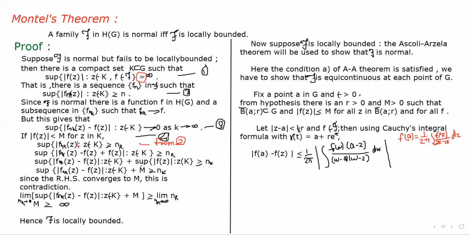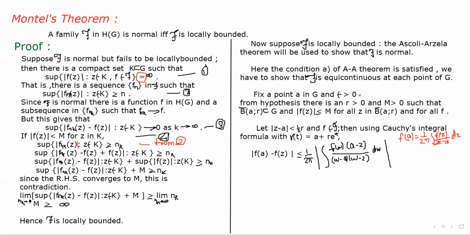As we know that we defined mod of f of z is less than m, we put the value of the supremum of mod of f of z as m, and this whole is greater than or equal to nk.